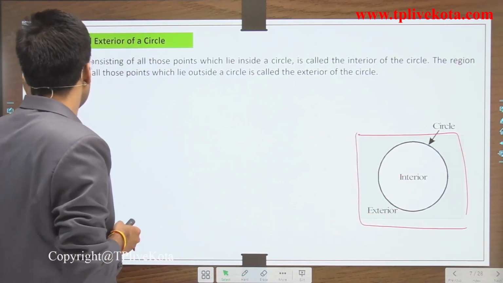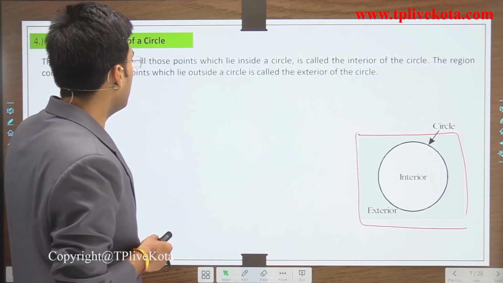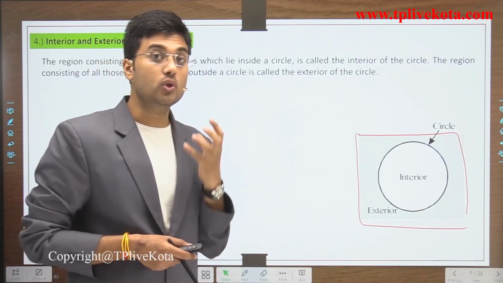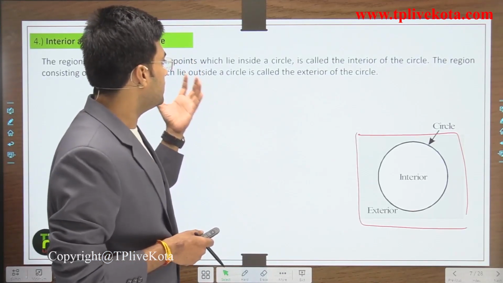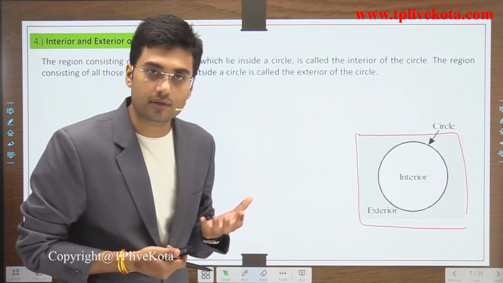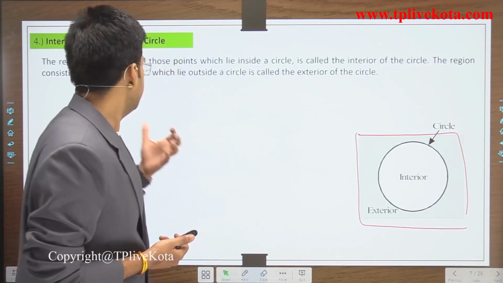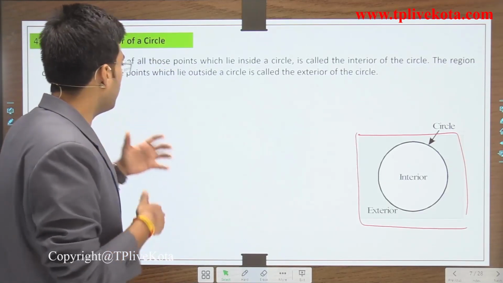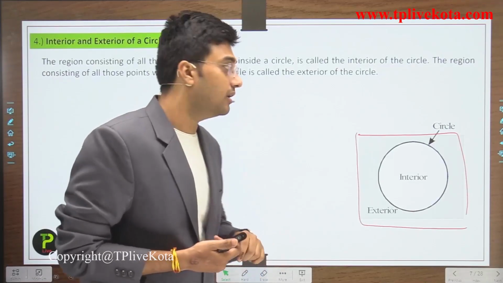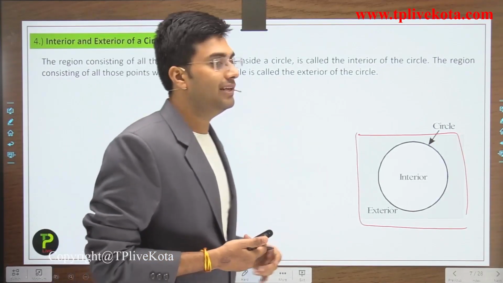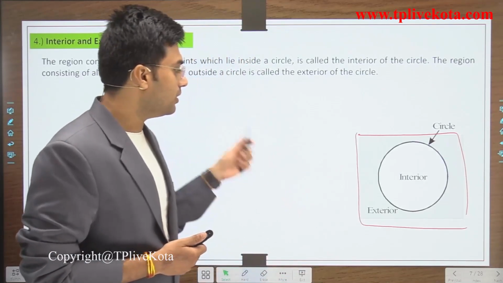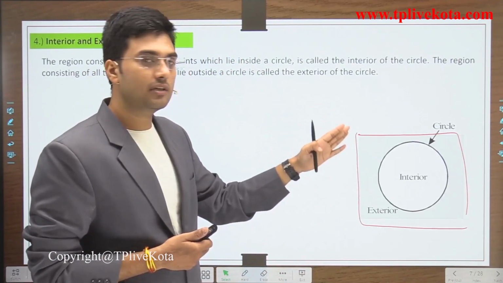The region consisting of all those points which lie inside the circle is called the interior of the circle, and the region consisting of all those points which lie outside the circle is called the exterior of the circle. Clear?